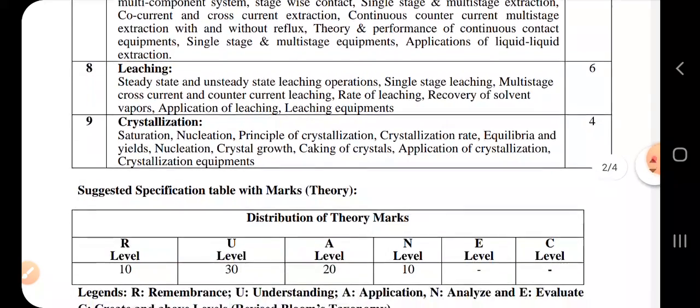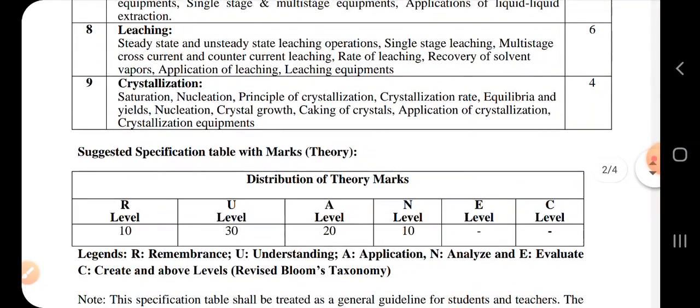Then leaching. The most common example or basic example of leaching will be preparation of tea. When we prepare tea at home, how we use the tea leaves or tea powder, and the color of tea or the flavor of tea is leached into the milk and water. So that is leaching. Tea can be considered as the most common example of mass transfer. We will see single and multi-stage leachings.